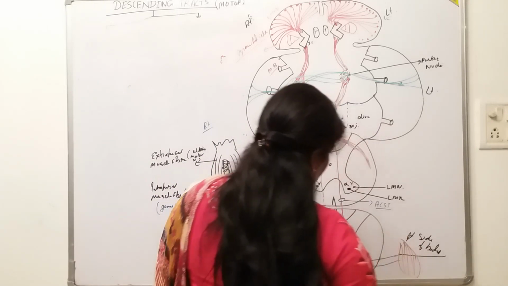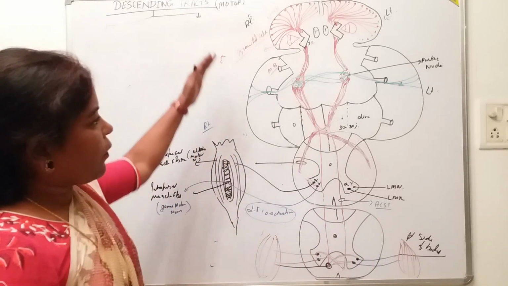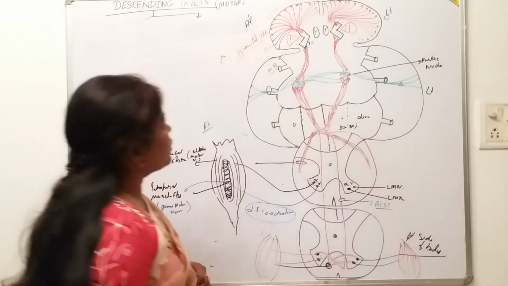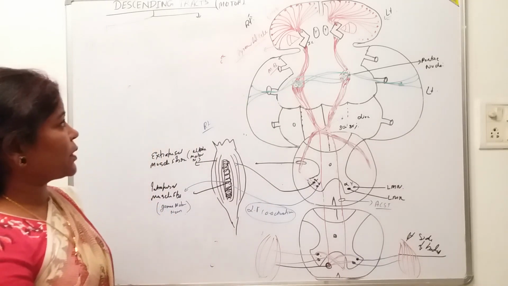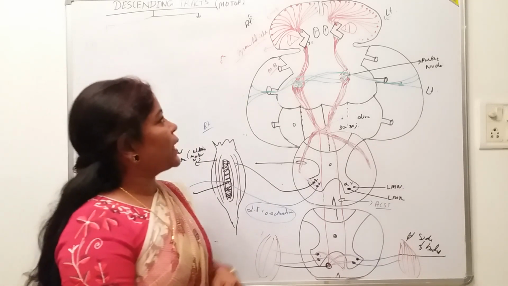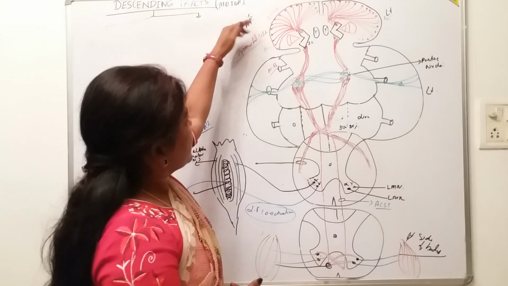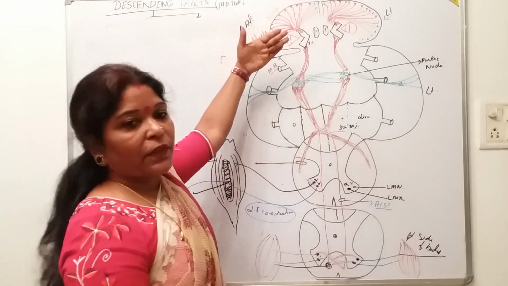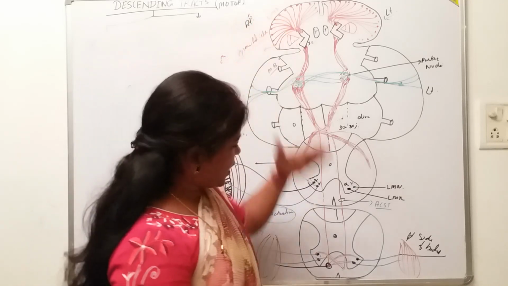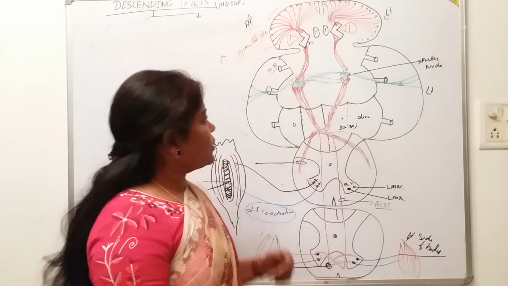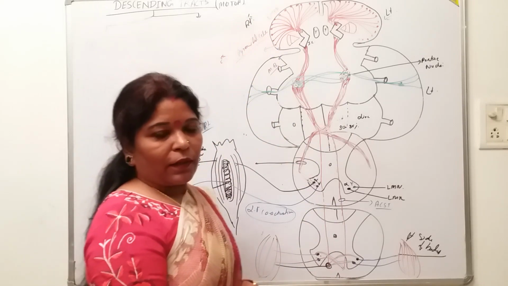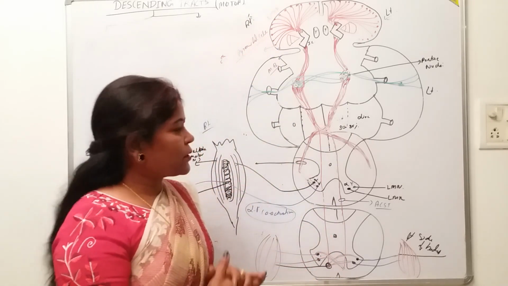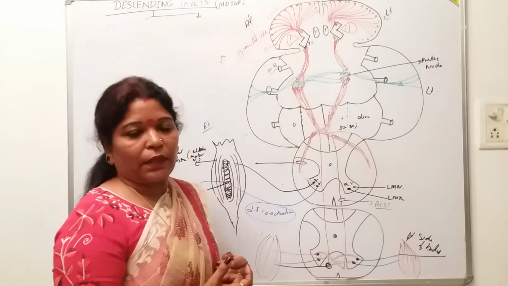So this was all about the descending tracts, the corticospinal tracts. Just have a look at all the pathways like that. This is the coronal section of the central nervous system, starting from the cerebral cortex up to the spinal cord. So the motor movement, the voluntary control of the skeletal muscles, which is under our control, how is it done?